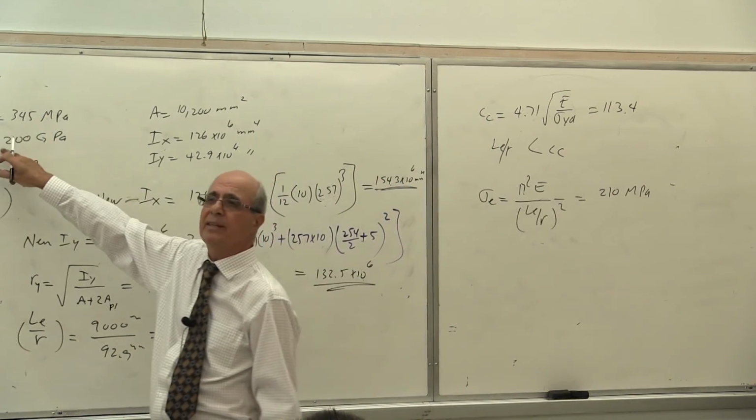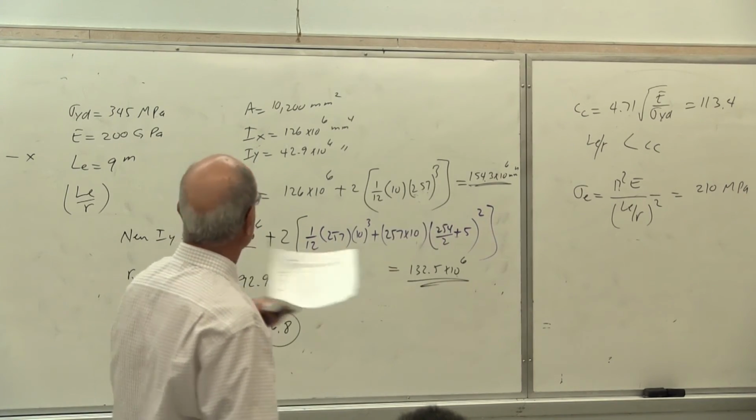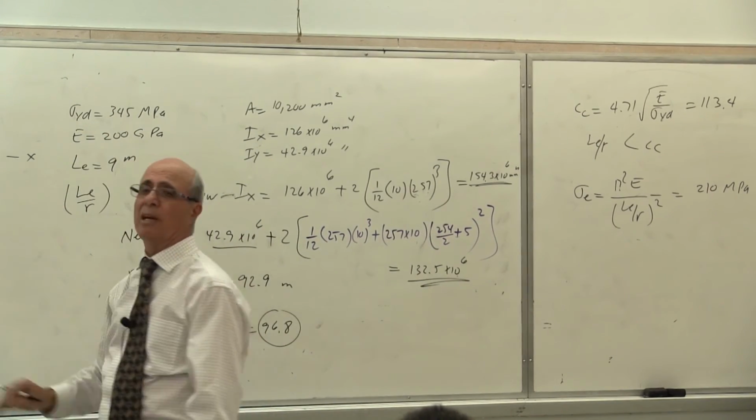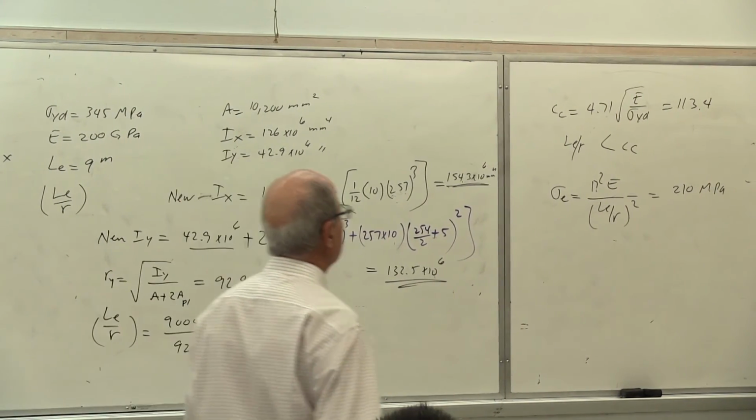Versus 345. Everybody see what I'm talking about? This is for buckling. This is for crushing. Everybody understand that. So you reduce it. That's what it is.